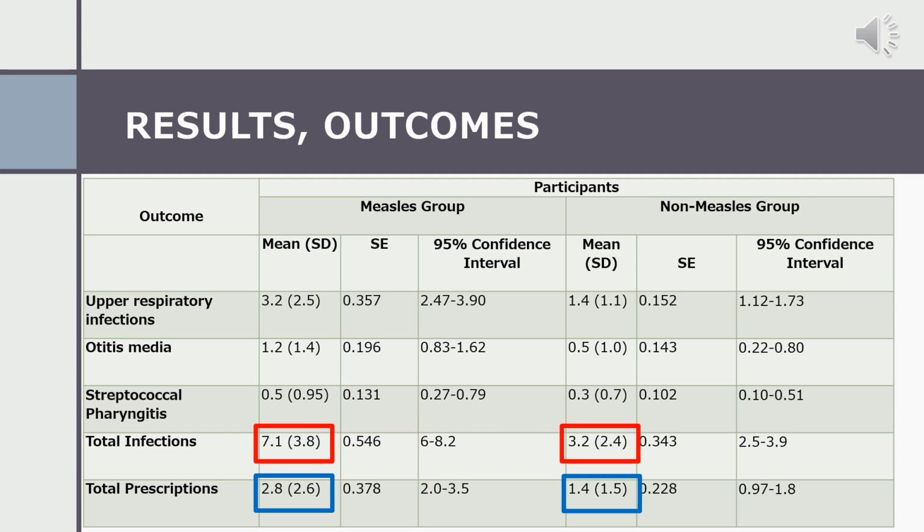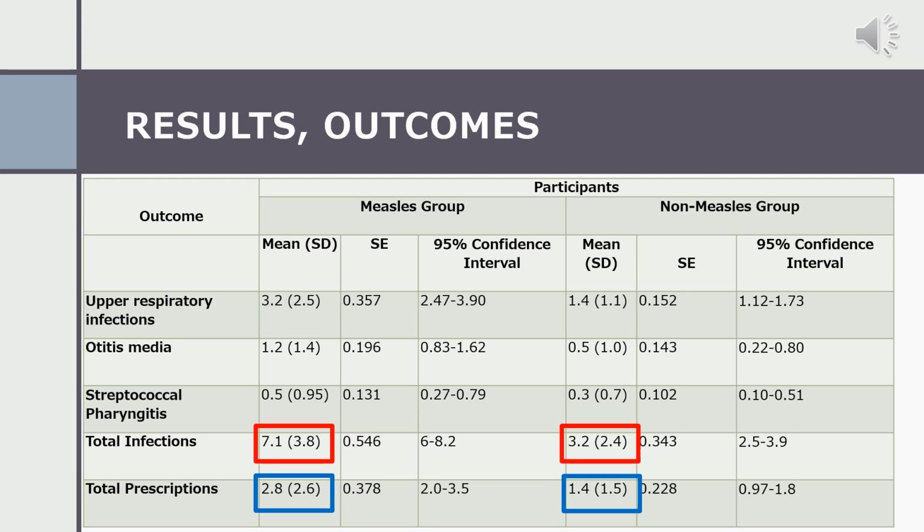I'm going to draw your attention to the bottom two rows, which are labeled total infections and total prescriptions. And you can see that the mean number of infections by children who had a measles infection were 7.1 infections for the 1 year following their measles diagnosis, whereas on the right, that number for the non-measles group was only 3.2 infections for that 1 year following the index case.